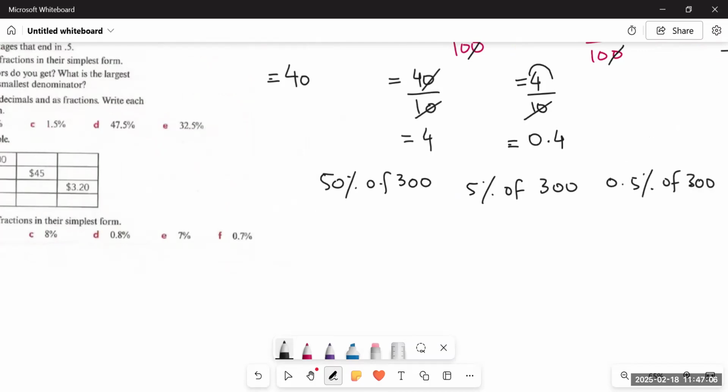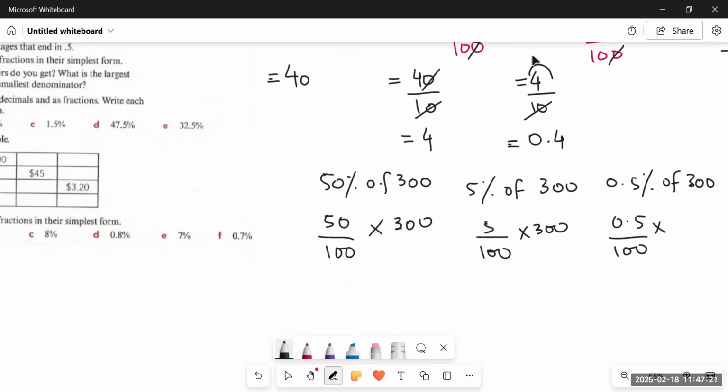So what will we do? We will do it the same way. 50 upon 100 multiplied by 300. Then 5 upon 100 multiplied by 300. And the same with 0.5 upon 100 multiplied by 300. So the two zeros of 100 would cut the two zeros of 300 in each case. So we are not left with any denominators.